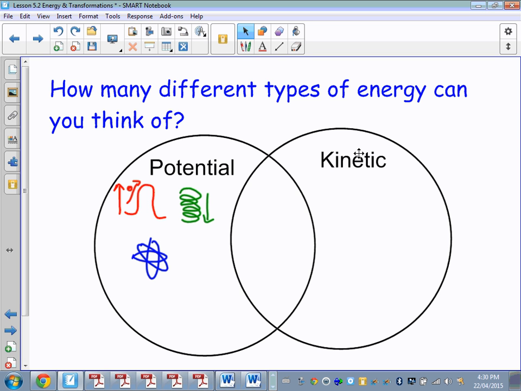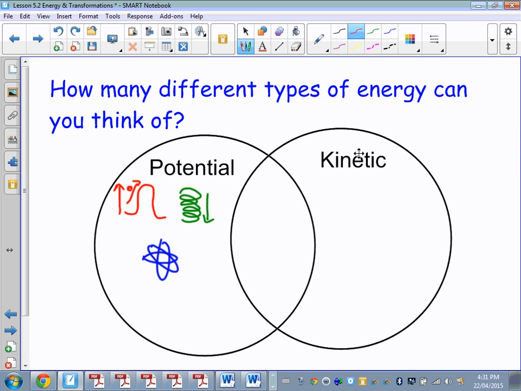Think of things like nuclear fission, which is the splitting of bonds on a nuclear level. You could make a case for moving that into the potential and kinetic, because bonds have potential, but all of these have the potential to be transferred into another energy form.